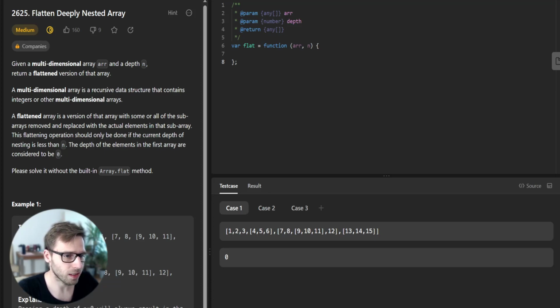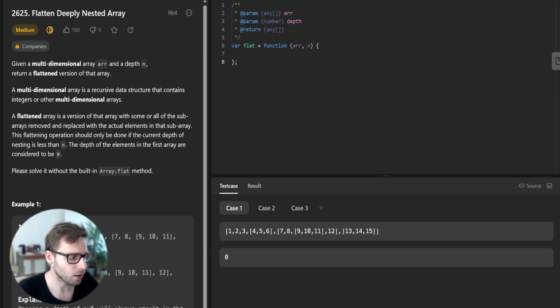Today we are tackling challenge 22 of the 30-day JavaScript challenge on Leetcode, challenge Flatten Deeply Nested Array, number 2625. This challenge asks us to flatten a multidimensional array to a certain depth without using the built-in Array.flat method. So let's get into it.